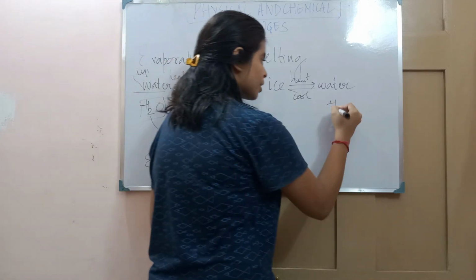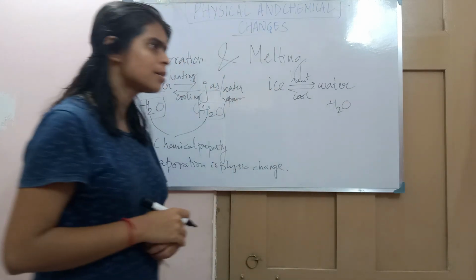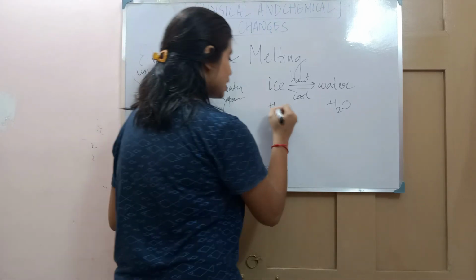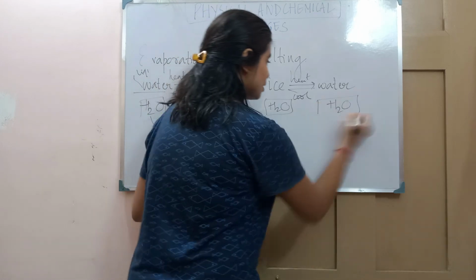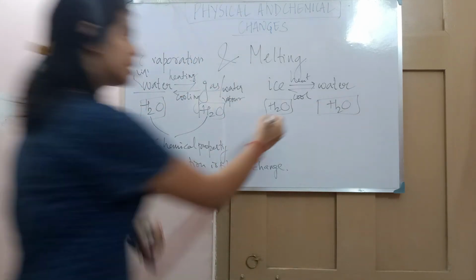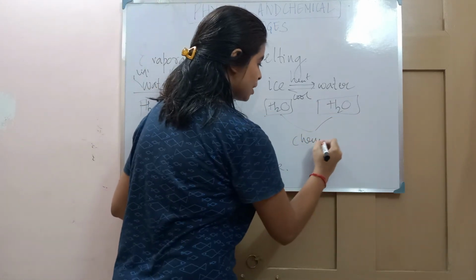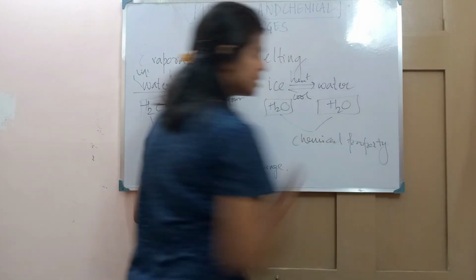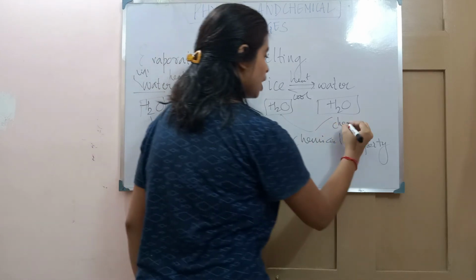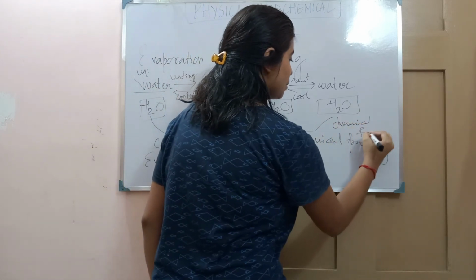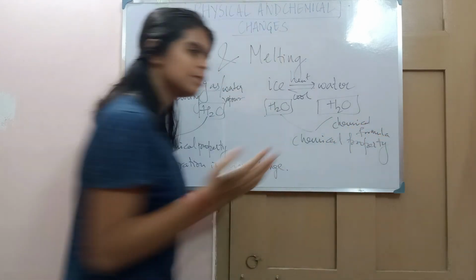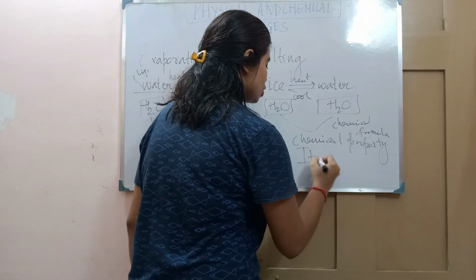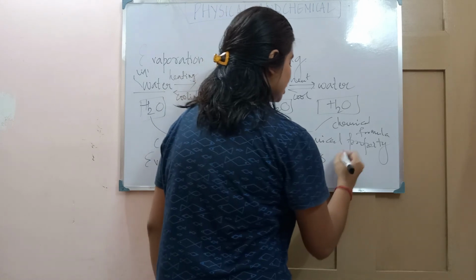What is the formula of water? H2O. But what is the chemical formula of ice? It is also H2O. See again, the chemical formulas are same. So it means chemical properties are same. Since chemical properties are same, what kind of change is it? It is a physical change.